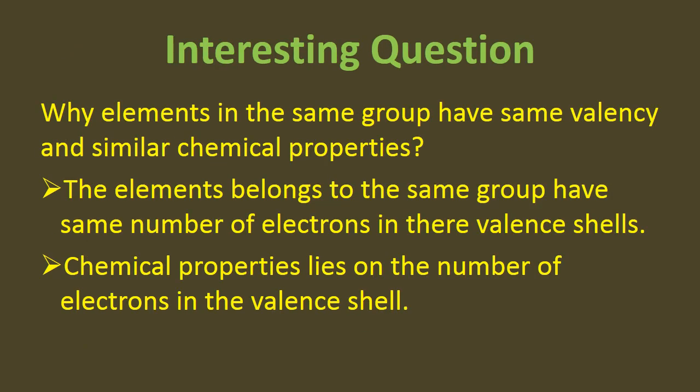An interesting question in the case of groups is, why do elements in the same group have the same valency and similar chemical properties? So the answer is, the elements belonging to the same group have the same number of electrons in their valence shell. And the valence shell is the outermost shell, which takes part in bonding. So that's why they behave similarly, and the chemical properties depend on the number of electrons in their valence shells.